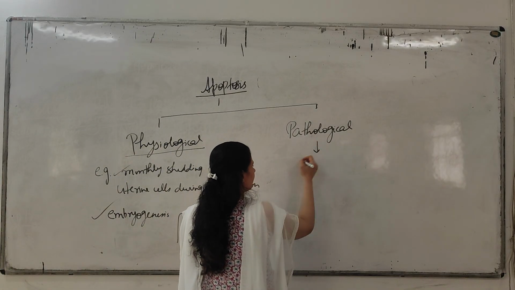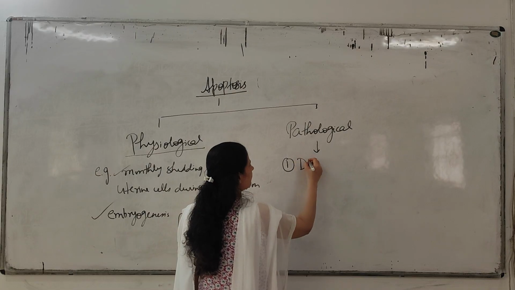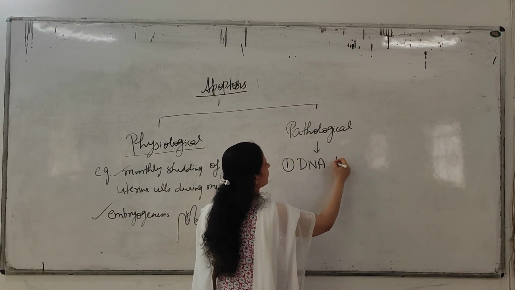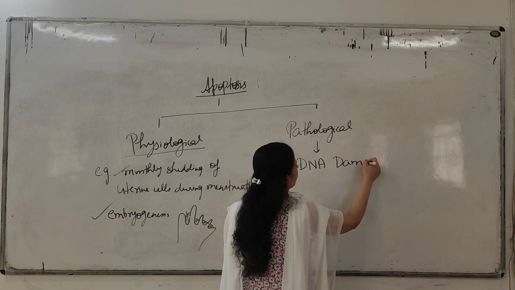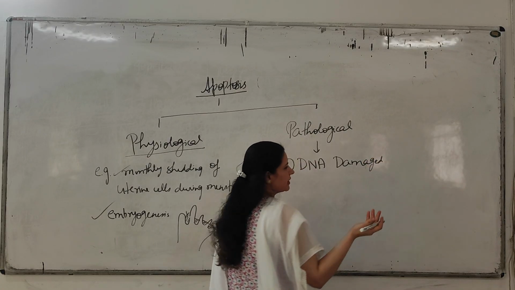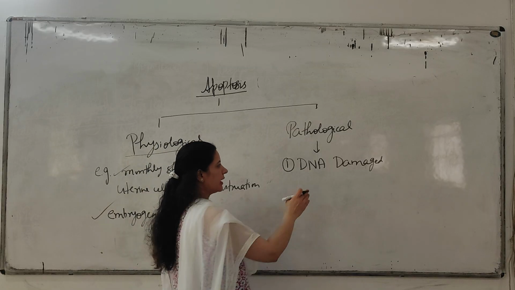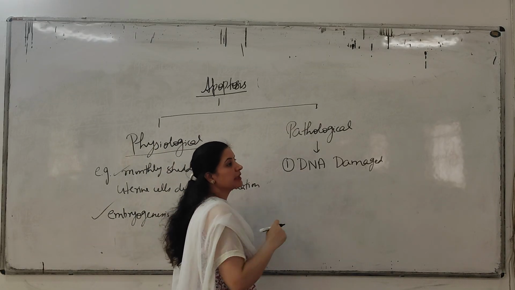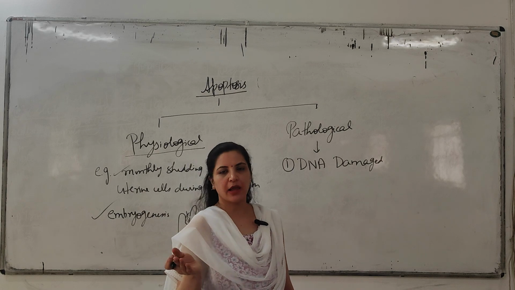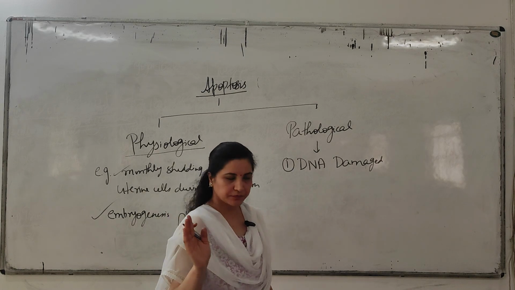Now pathological, when will pathological apoptosis occur? When there is DNA damage. If DNA is damaged inside the cell by any reason, any radiation or any agent, and it is not properly repaired, then apoptosis of that cell will occur.